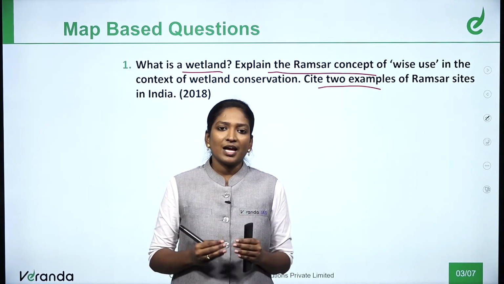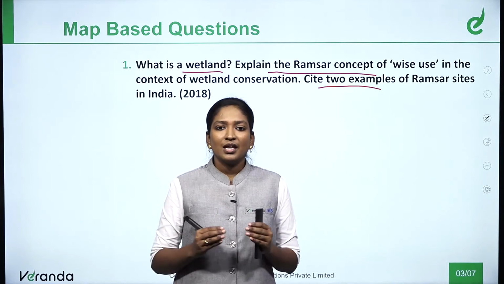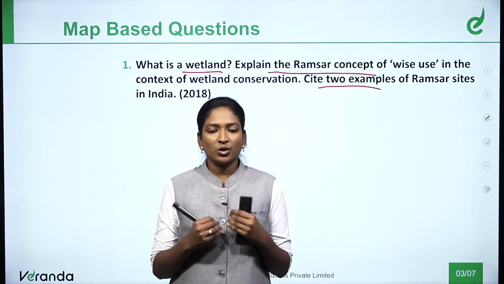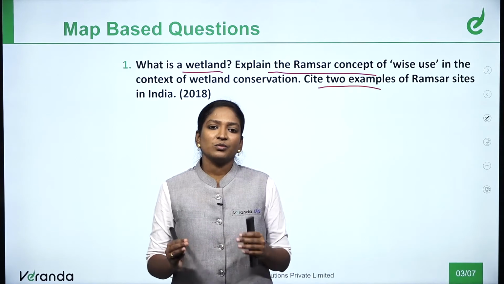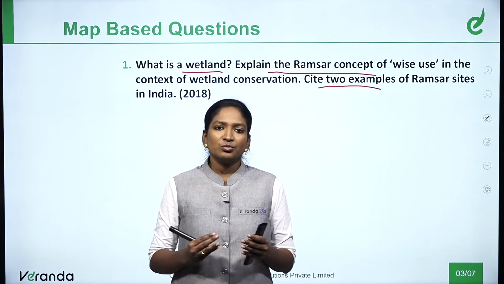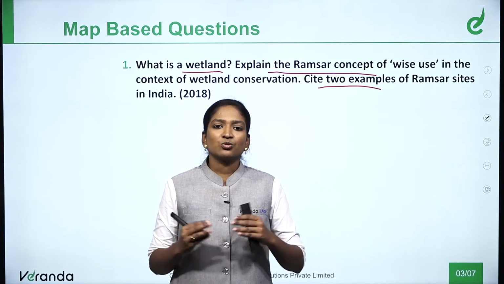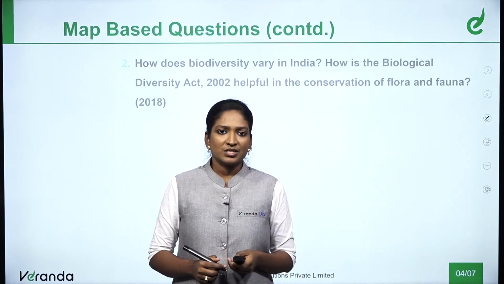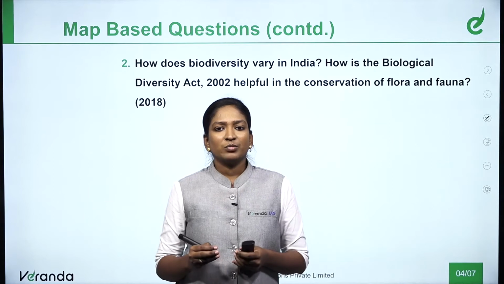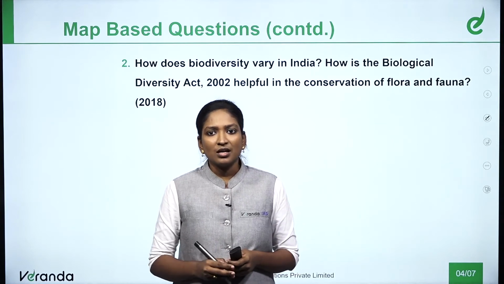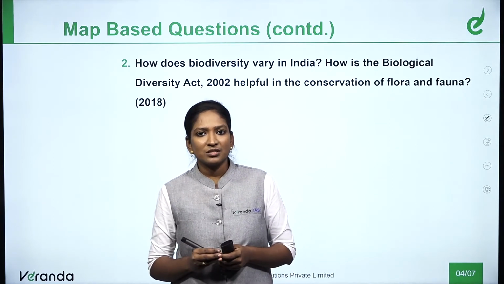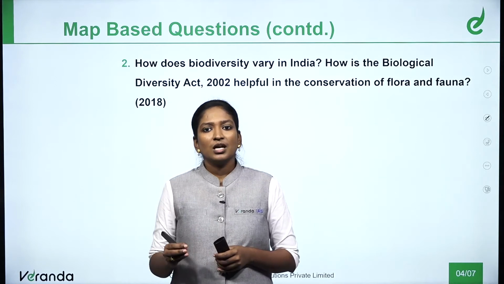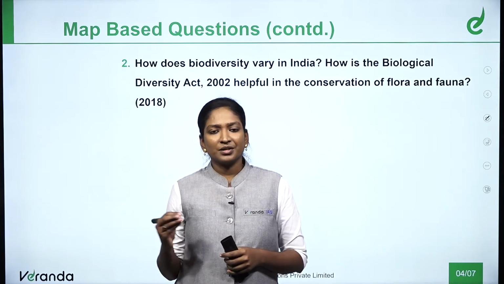In this, we have a limited number of words, and as they have mentioned what they want, you cannot explain outside the concept. So you need to write more, but it should not exceed the weight of the answer. And the second question is, how does biodiversity vary in India? How is the Biological Diversity Act of 2002 helpful in the conservation of flora and fauna?